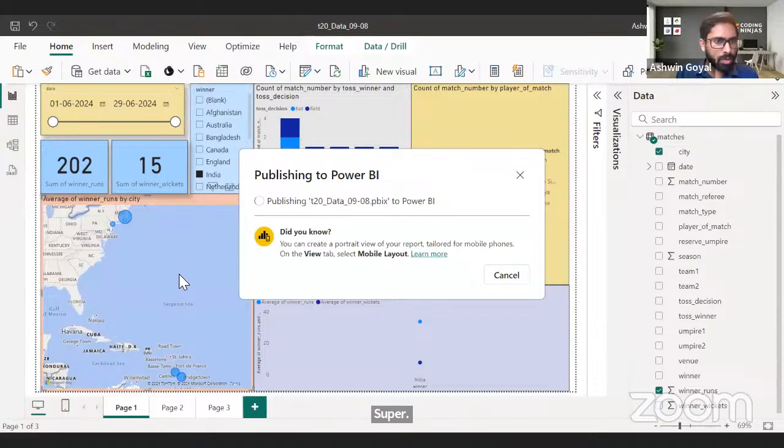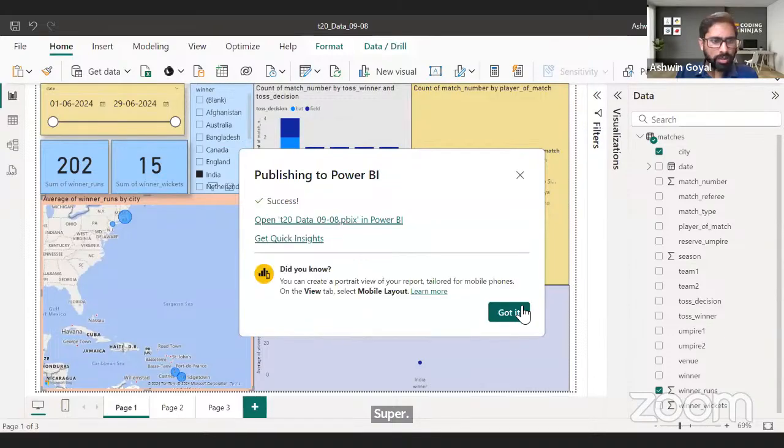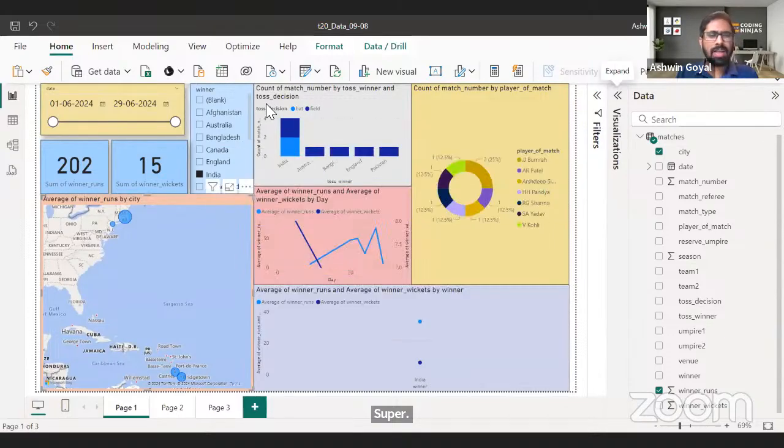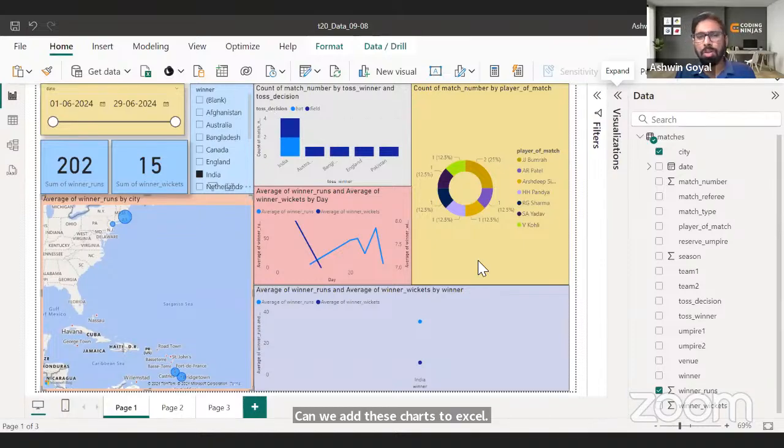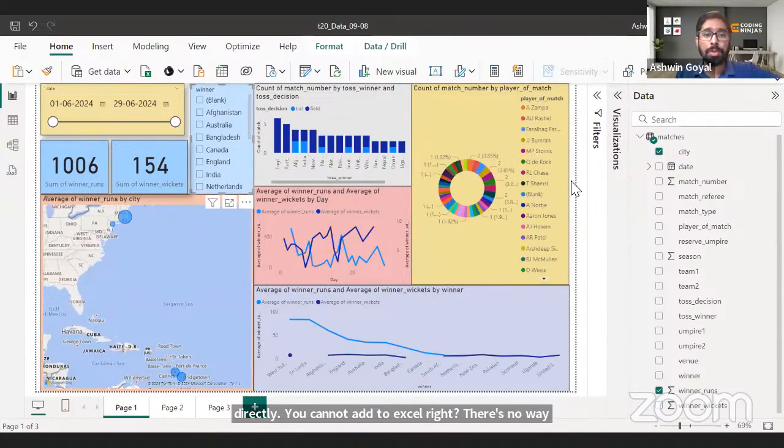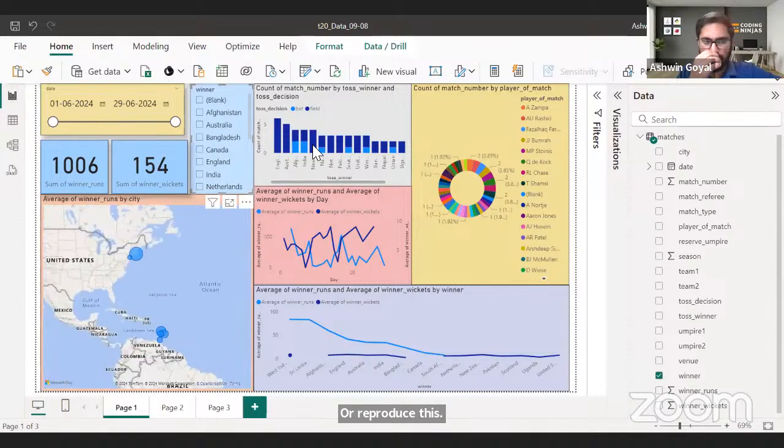Can we add these charts to Excel? In Excel also you have a bunch of charts, but no, this directly you cannot add to Excel. There's no way to directly paste this chart on Excel as such or reproduce this. You'll have to create it from scratch on Excel.